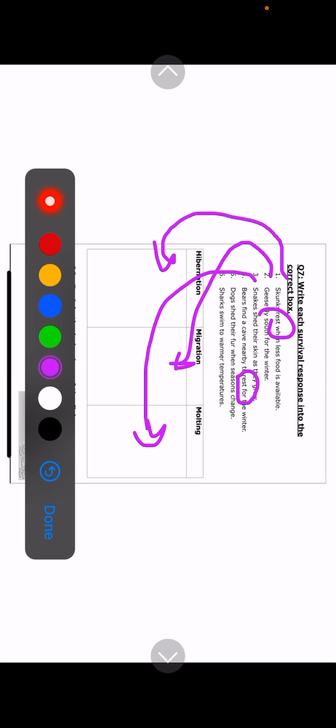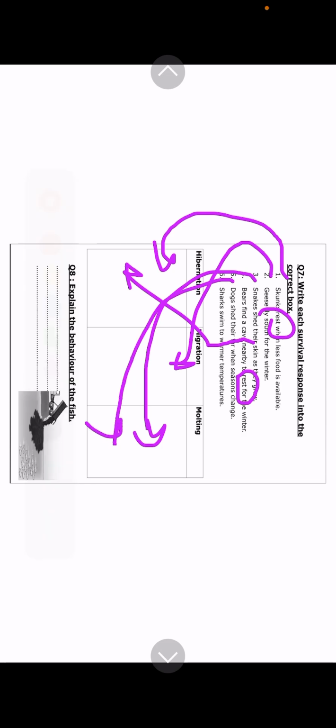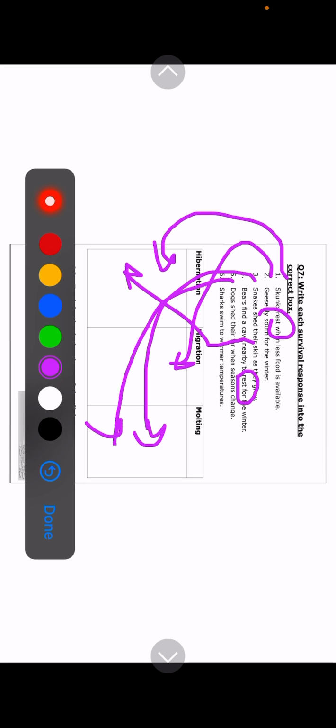So rest, hibernation. Right. Number 5, ducks shedding their fur. When you see the word shedding, it is molting. The last one, sharks swim to warmer temperature, so it will be migration.